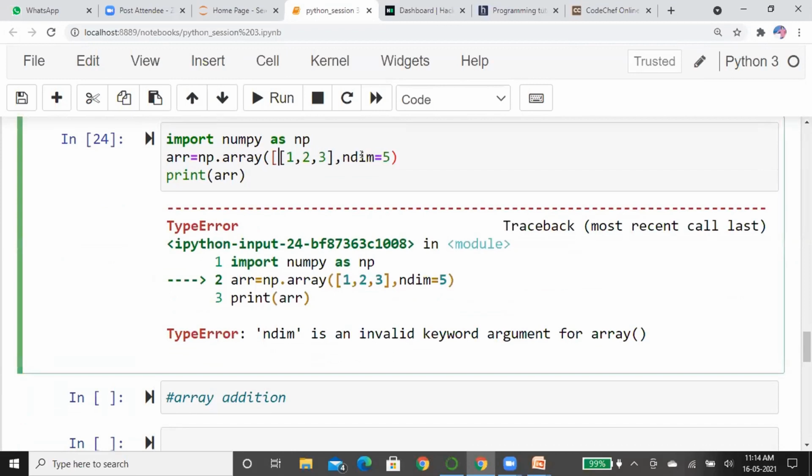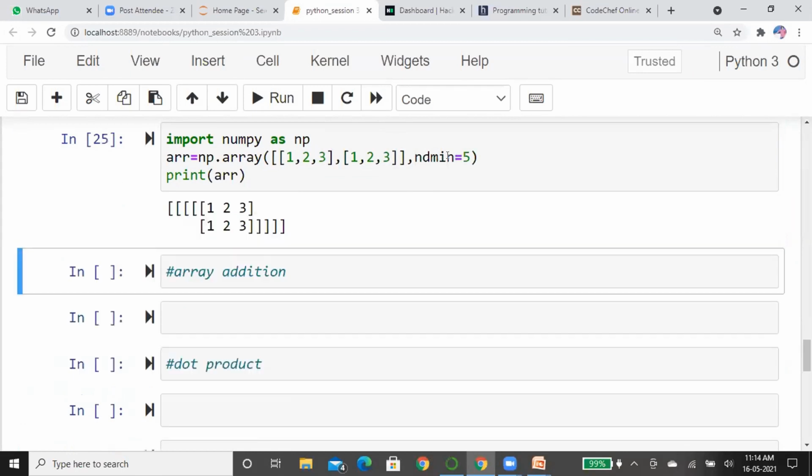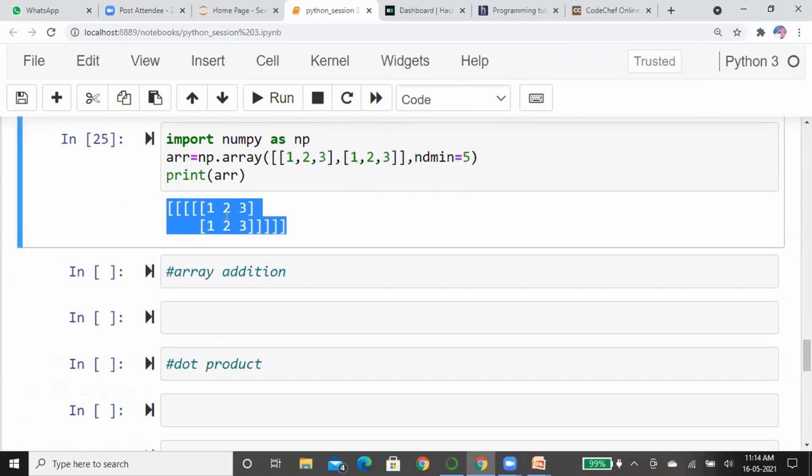Okay, I have understood the problem: the ndmin spelling is wrong. This is the keyword we have to use, ndmin. Now I'll run this one. See here, the matrix is now converted into five dimensions.